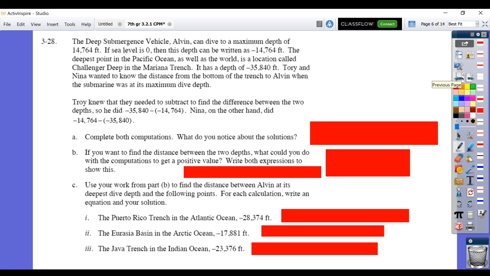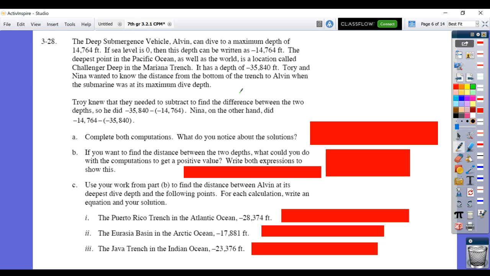All right. For 328, they talk about the idea of when you see positive and negative numbers in terms of above and below sea level. So if sea level is 0, and we're talking about a distance below sea level, then we would write it as a negative. All right, and then they've got an even deeper point in the Pacific Ocean, which is even further below sea level, so it's even more negative.